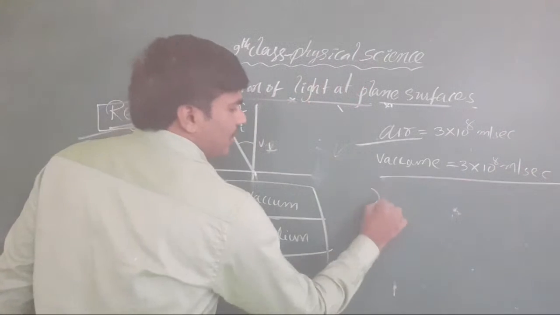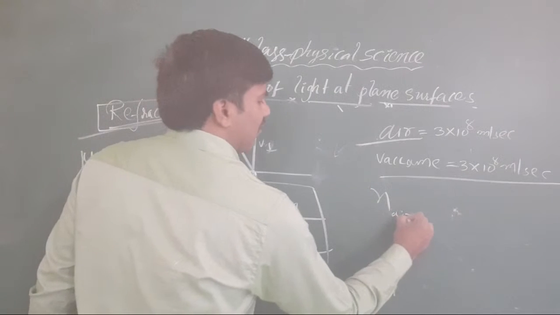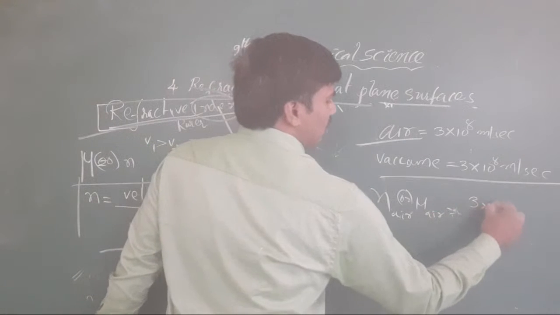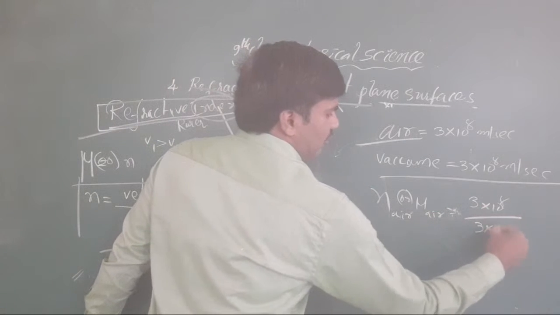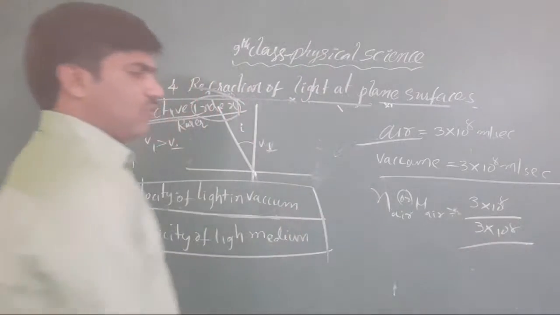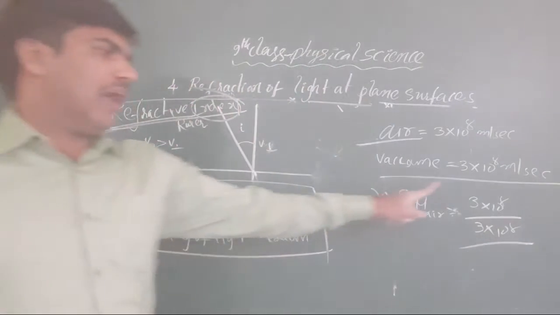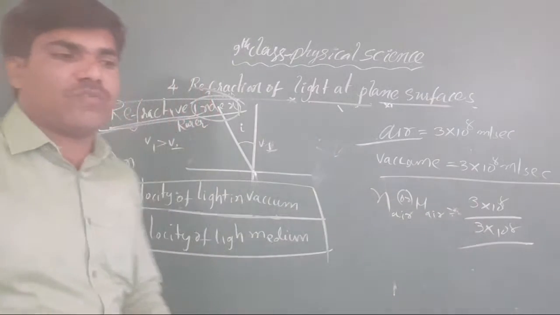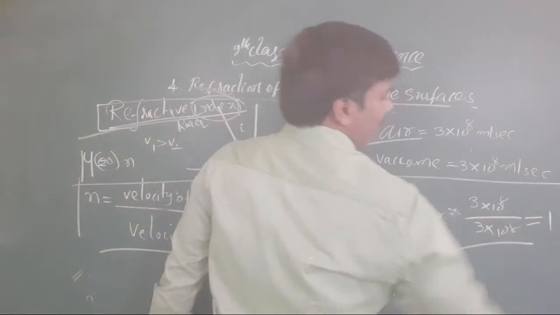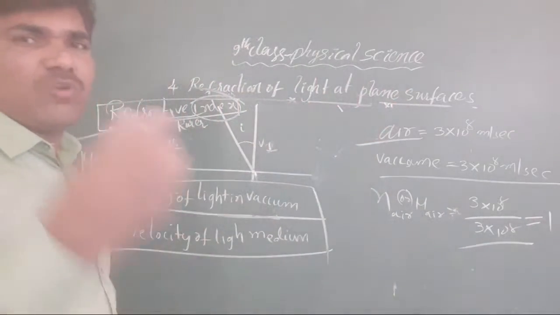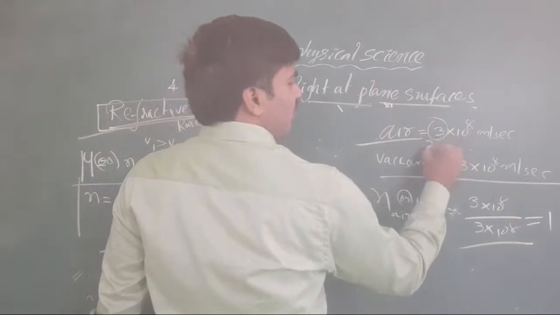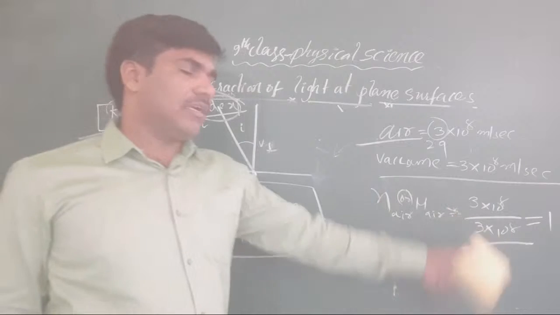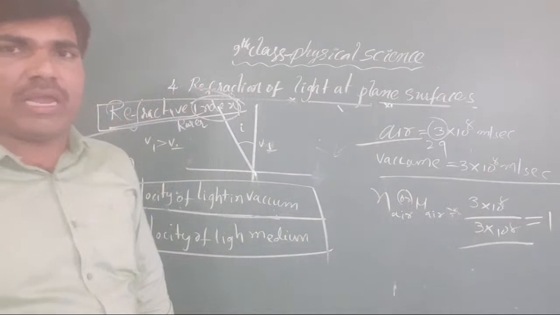Now, the refractive index n of air, otherwise mu of air, is 3 into 10 to the power of 8 divided by 3 into 10 to the power of 8, based on this formula. Velocity of light in a vacuum is 3 into 10 to the power of 8, and velocity of light in air is 3 into 10 to the power of 8 only. That's why it becomes 1. Sometimes it is given as 1.003, because of impurities.